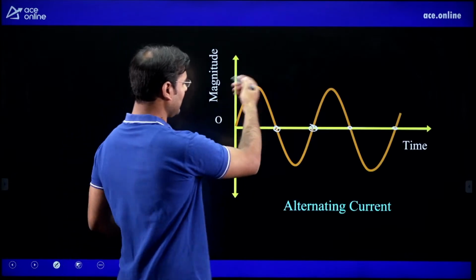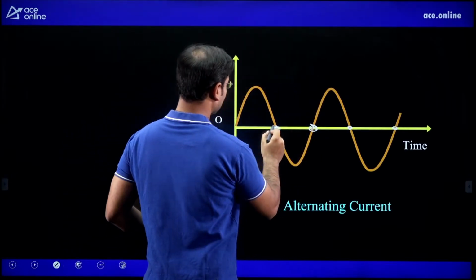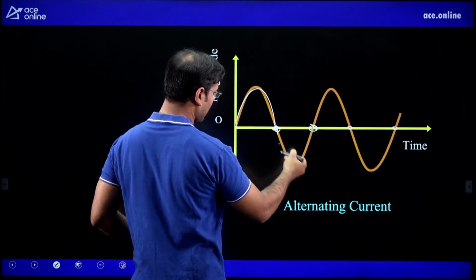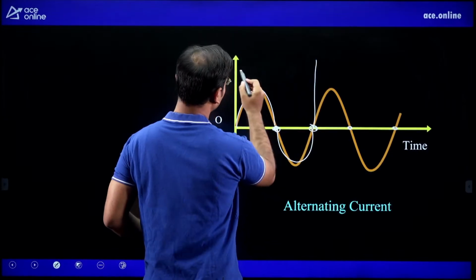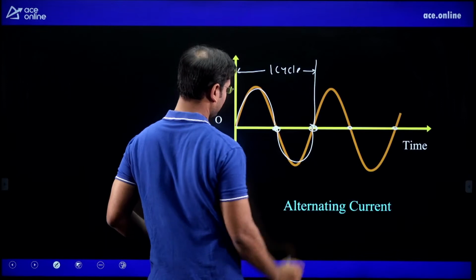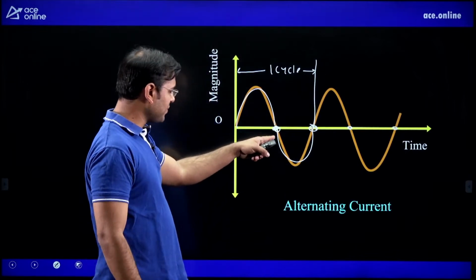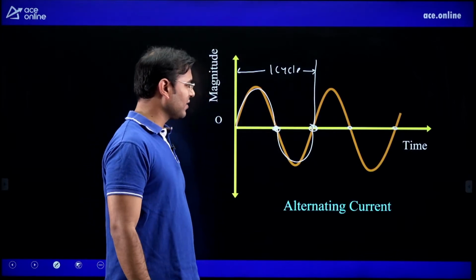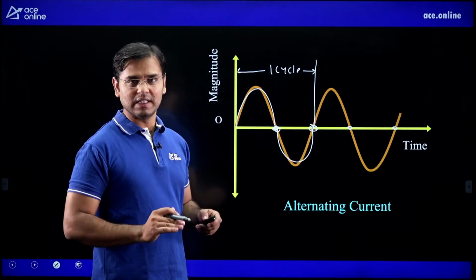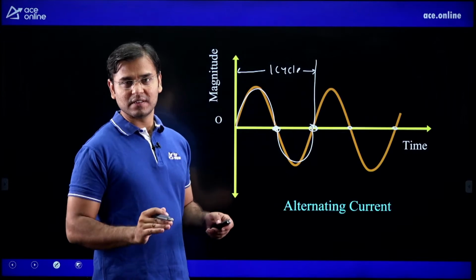Then here the continuous current after each cycle, just see here: at half cycle the current is going to 0, again half cycle the current is going to 0. This is the one cycle, the total one cycle. Where the current is going to 0, the spark will extinguish. The spark will be off. Yes.